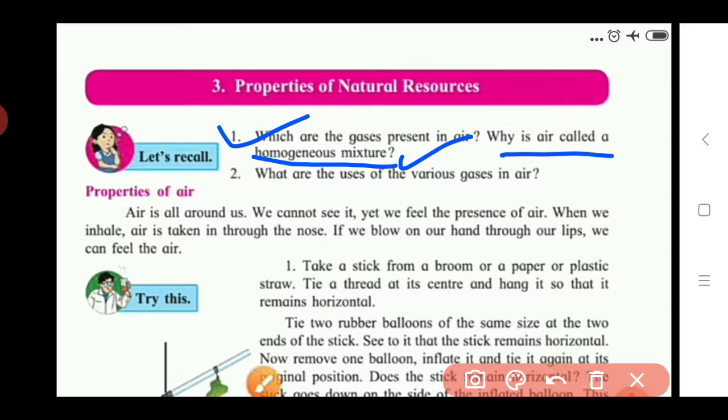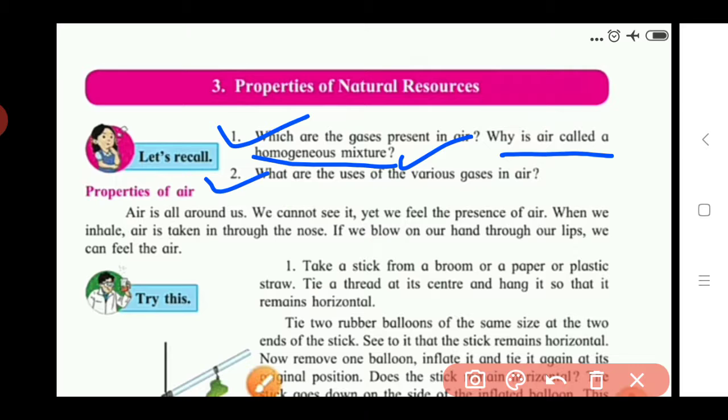Then we continue with the next question: what are the uses of the various gases in the air? In the last standard we saw the uses of some gases present in the air. We inhale oxygen gas. Oxygen is a very important gas for all living things to survive on the earth.